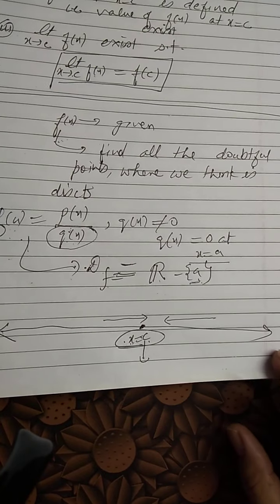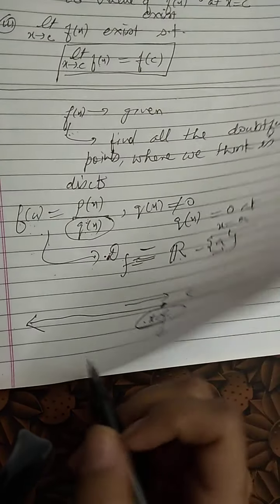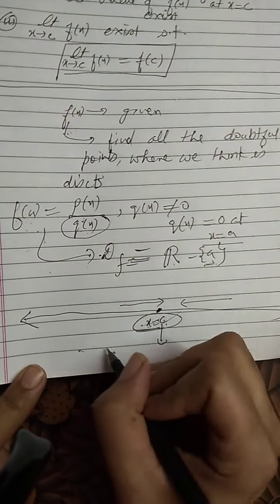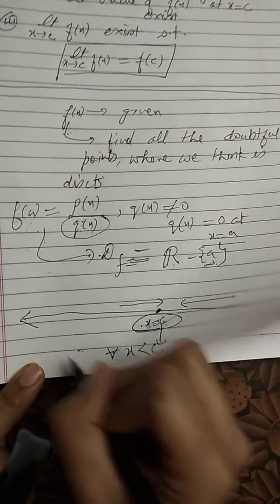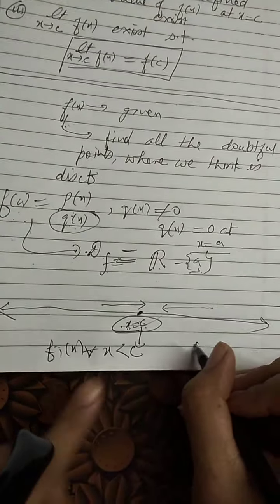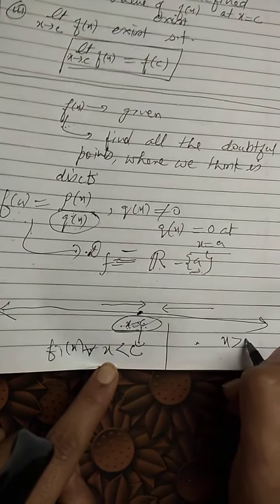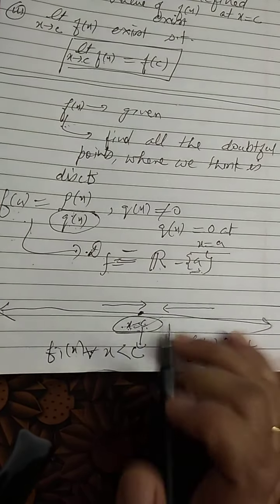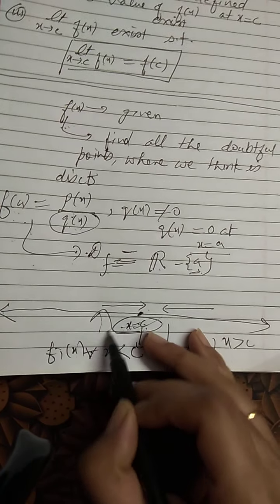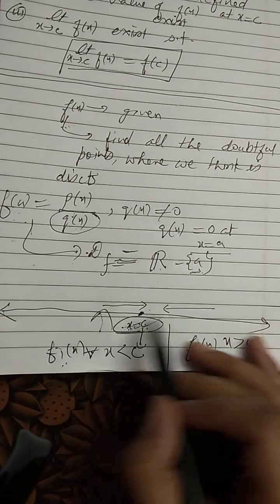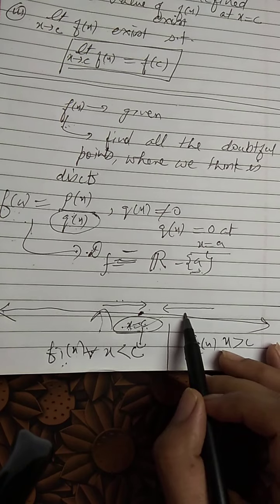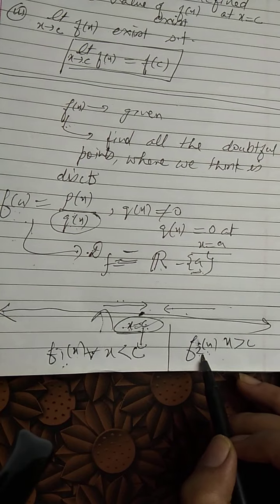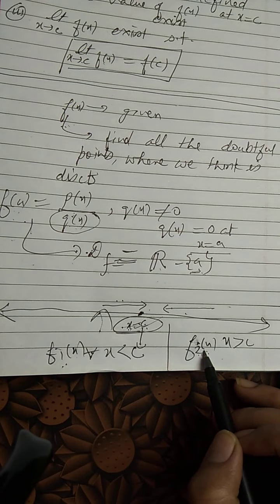And there is a possibility we can be given one function for all x less than c, and another function for all x greater than c. So two functions are there. When x is approaching c from the left, I will use the first function to calculate the limit from the left hand side, and when x is approaching c from the right hand side, I will use the second function to find the right hand limit, that is RHL.